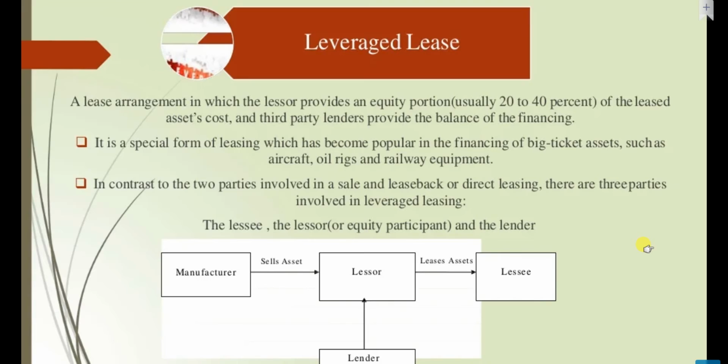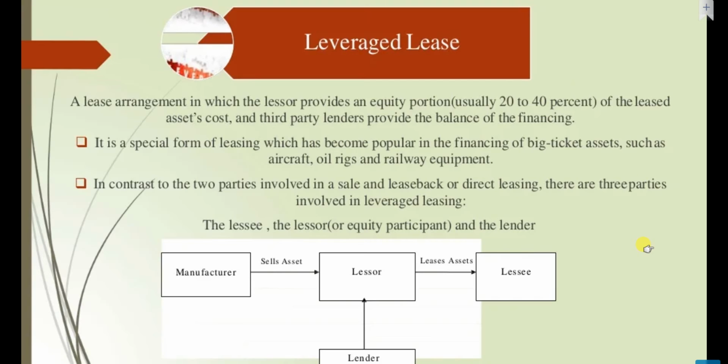Leverage leasing is a lease agreement in which the lessor provides an equity portion, usually 20 to 30% of the leased asset cost, and third party lenders provide the balance of the financing. It is a special form of leasing which has become popular in the financing of big ticket assets such as aircraft, oil rigs, and railway equipment.